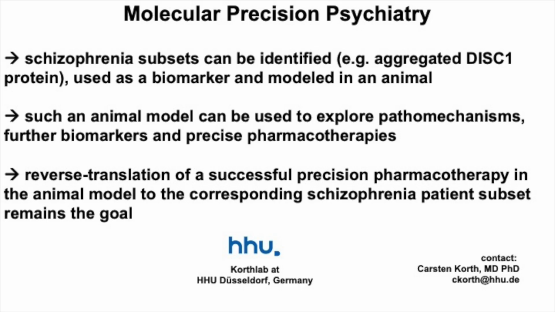The pathology can be modeled in an animal and used to explore pathomechanisms, biomarkers, and precise pharmacotherapies. Reverse translation of a successful precision pharmacotherapy in the animal model to the corresponding schizophrenia patient subset remains the goal.